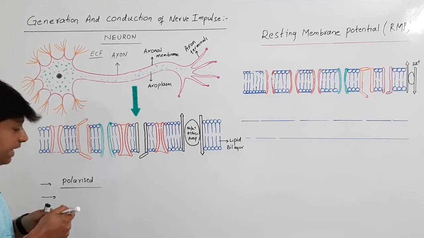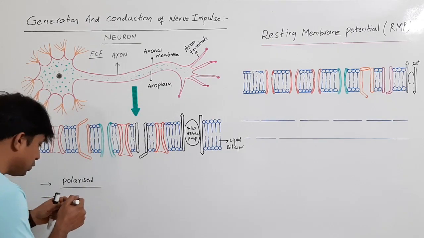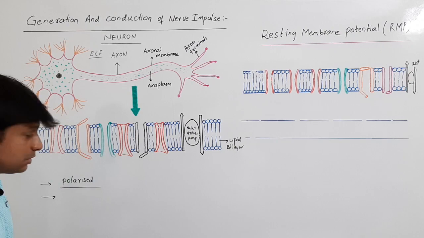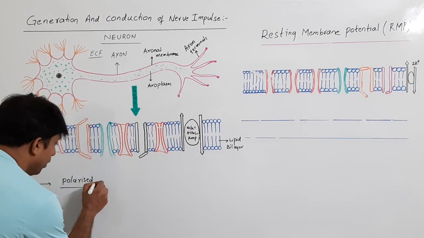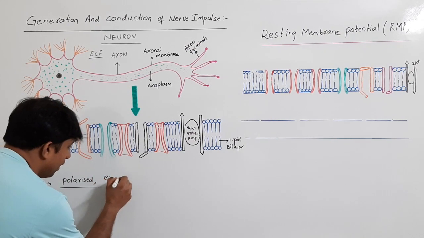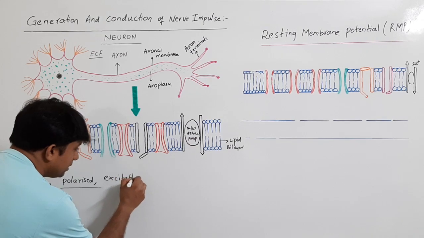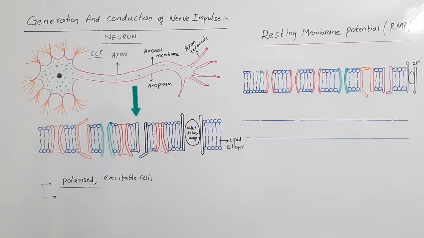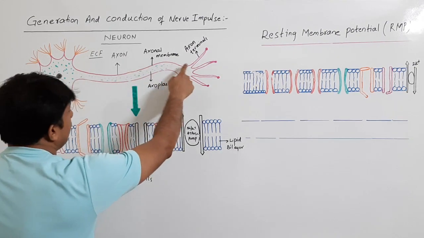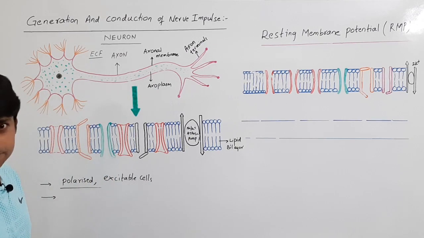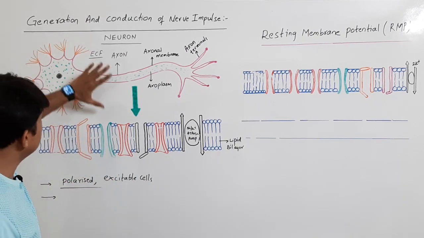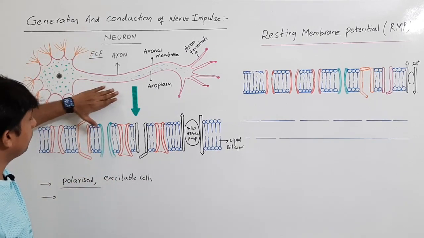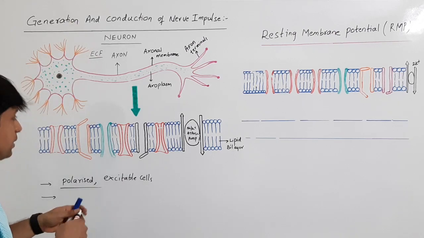Neurons are excitable as well as polarized cells. Now, the membrane of the axon is called axonal membrane, and outside the neuron they are placed in a fluid which is called extracellular fluid.